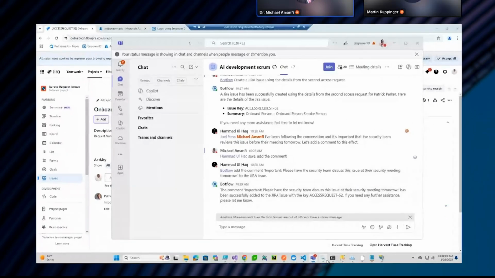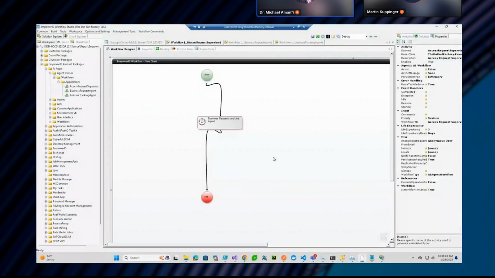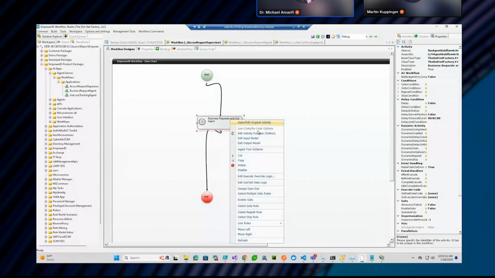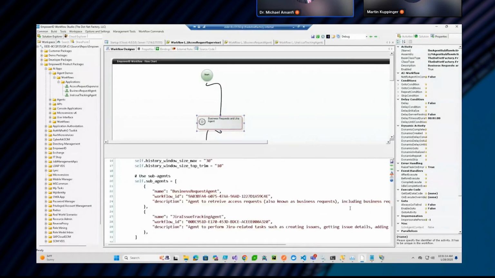Now, let me jump back into the environment, the Workflow Studio environment, where I actually built these 3 agents. So this is the supervisor agent. And when I set it up, I simply give it access to 2 sub-agents. Each workflow is actually an AI agent in itself, and it has a unique ID and a description. So I give the supervisor agent these 2 sub-agents that it can work with.